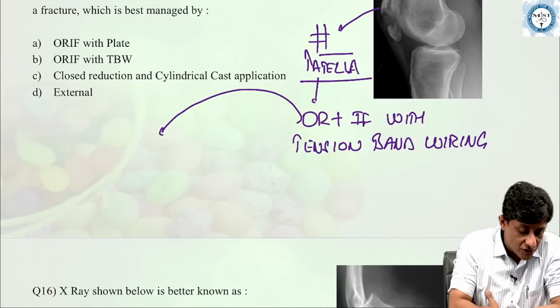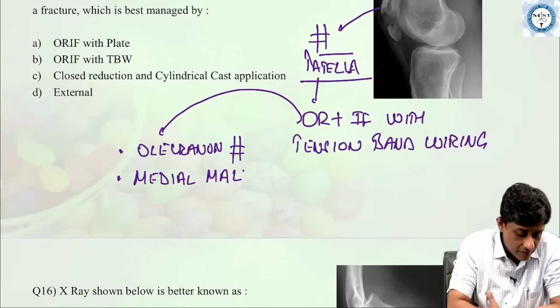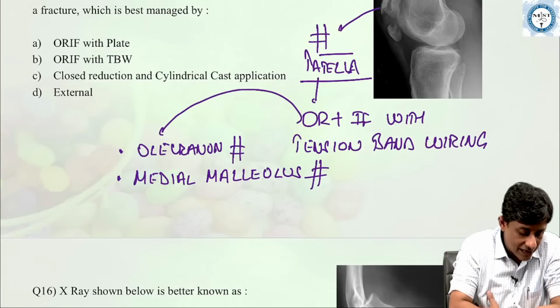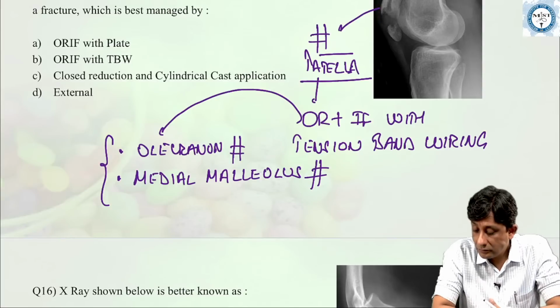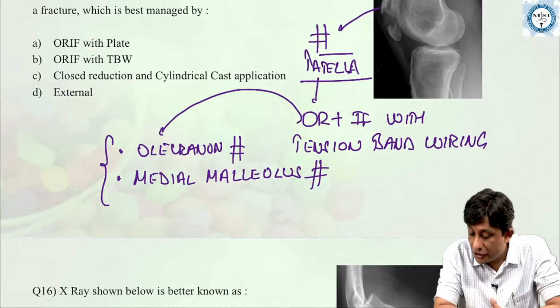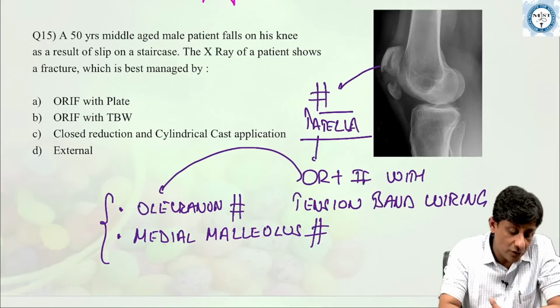What are the other fractures for tension band wiring? You use this for olecranon fractures, and rarely we also use this for medial malleolus fractures. So now, Dr. Mudit is asking about closed reduction and cylindrical cast application. Okay, so Mudit, if you can see here,